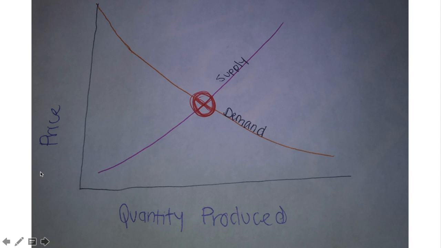This is all theoretical, because the prices and quantities fluctuate so much, it is highly unlikely that equilibrium will ever be reached for any product.